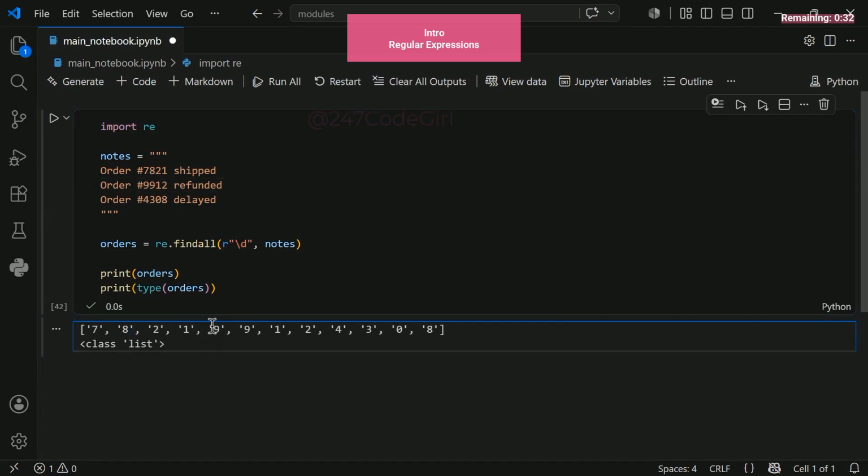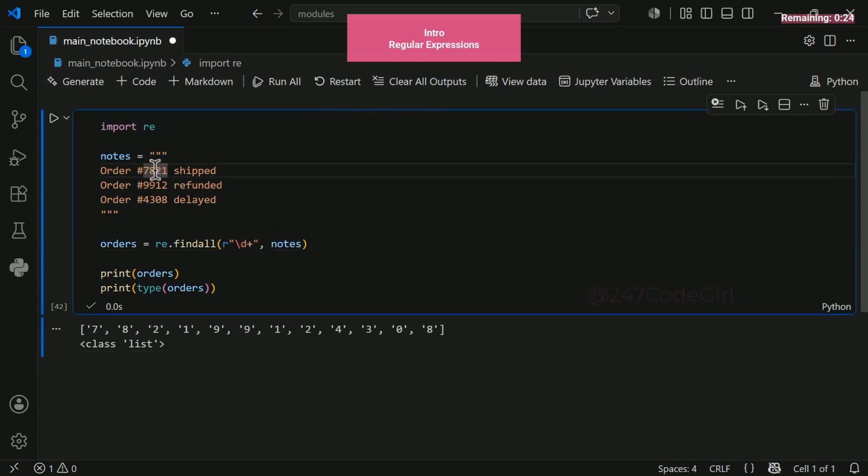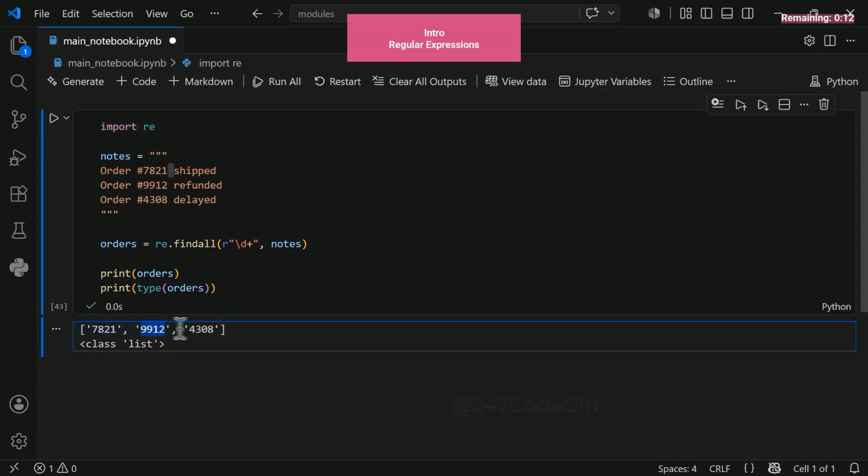And the next order turns into 9, 9, 1, 2. We don't want that. Instead, we need them unified as a clean group. One uninterrupted block for each distinct order number, and there you have it. The boundary between matches is defined by any non-digit character. A space acts as that boundary, telling Python exactly where to slice the text, which is precisely why our output looks incredibly clean on the screen.